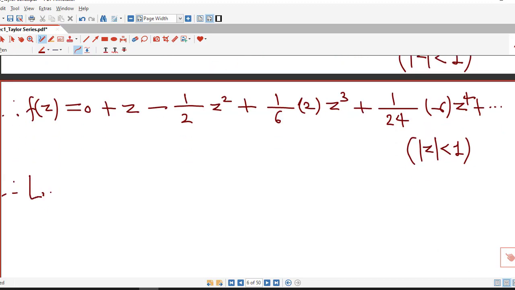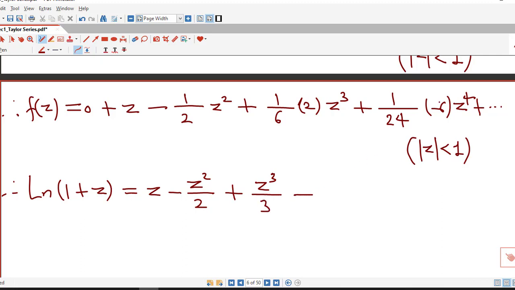So we simplify, and we put the value of the function also. Log of 1 plus z is z minus z square by 2, plus, here 2 will cancel out, z cube by 3, minus, this 6 will cancel out with this 4, and we are left with 4 here and a negative sign also.